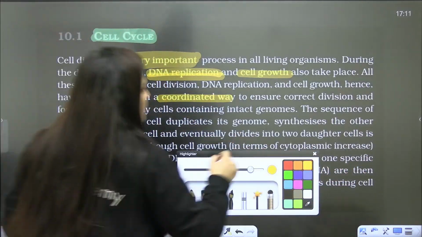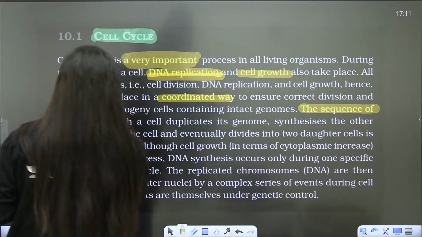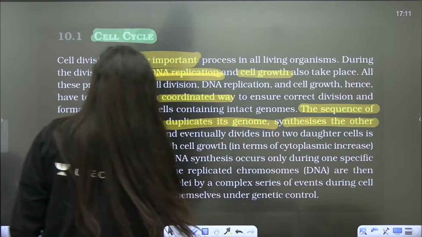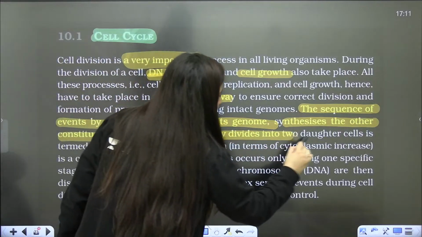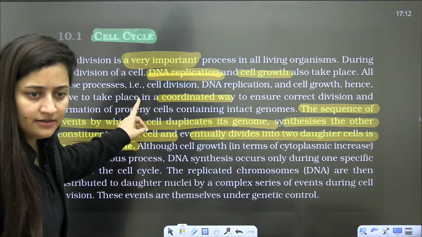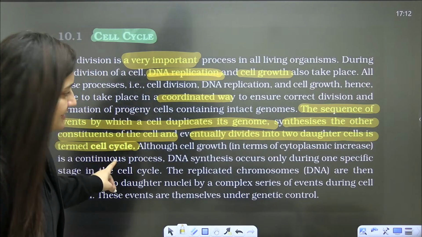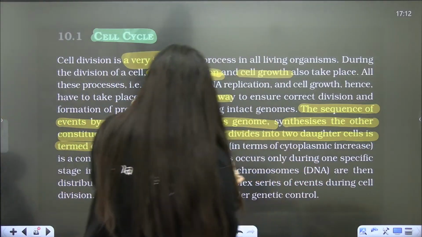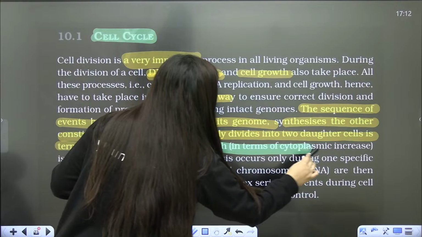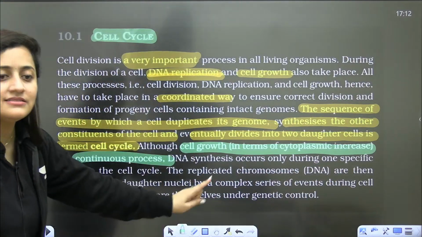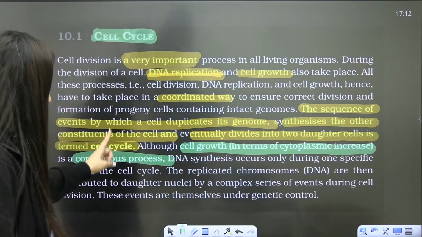Understood? So the sequence of events by which a cell duplicates its genome, synthesizes the other constituents of the cell and eventually divides into two daughter cells is the cell cycle. Is it clear? Cell growth in terms of cytoplasmic increase is a continuous process, but DNA synthesis will occur only once. That is very important.